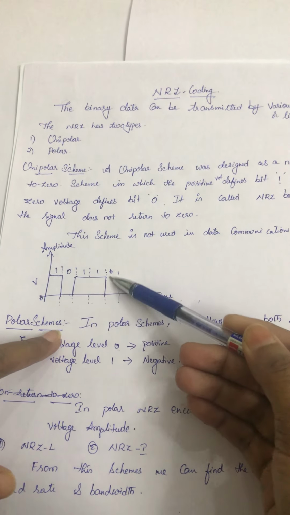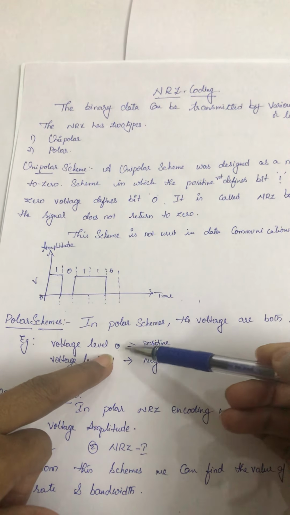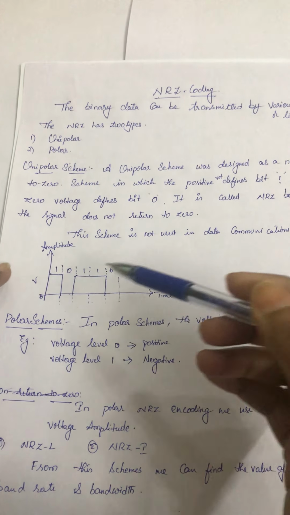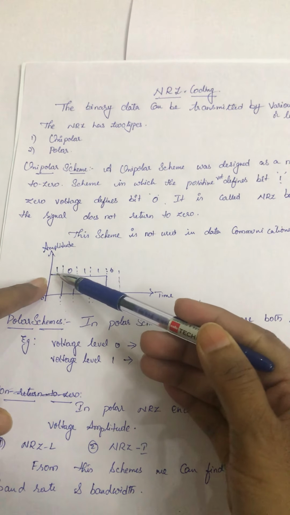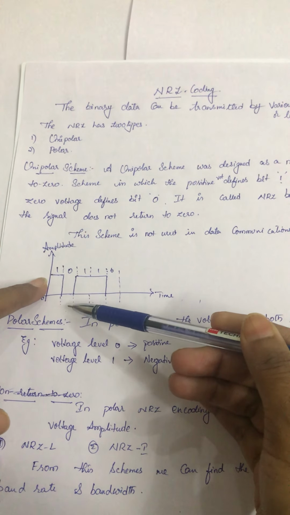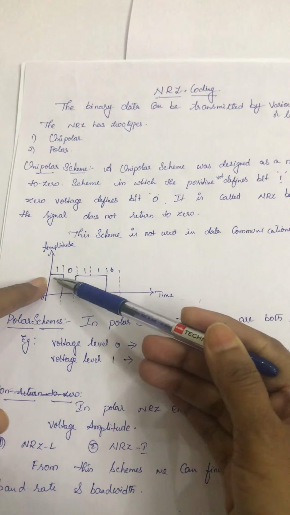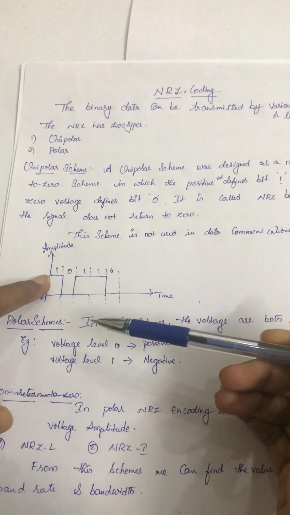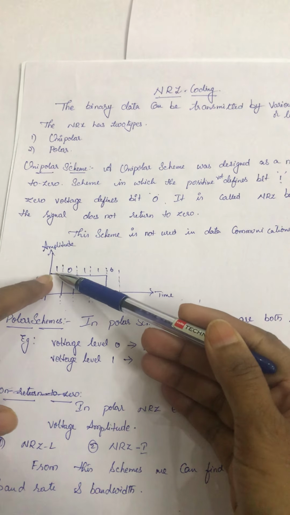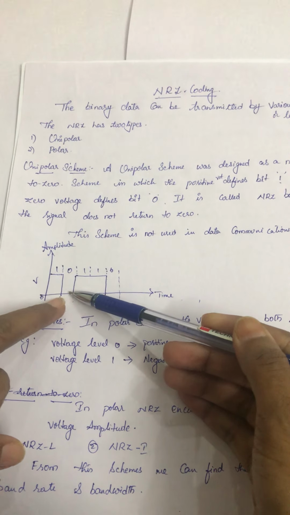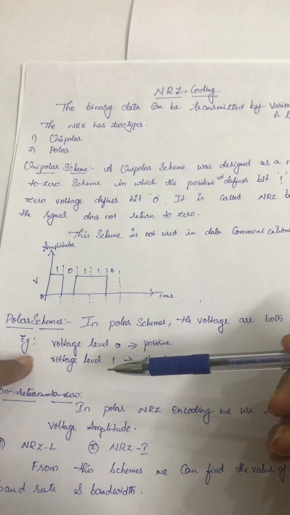Positive is treated as a 0 and negative is treated as a 1 here. In unipolar, positive is treated as a 1 and 0 voltage is treated as a 0. These are the differences between unipolar and polar schemes.